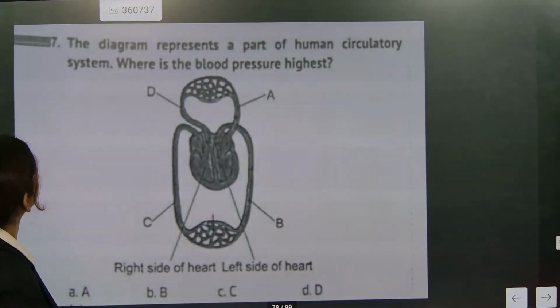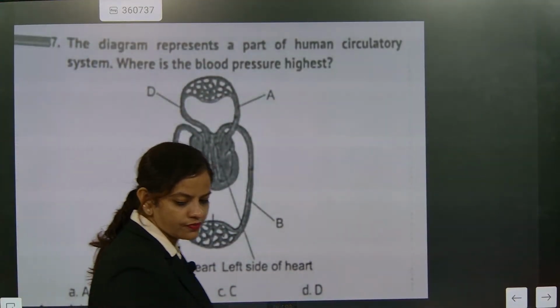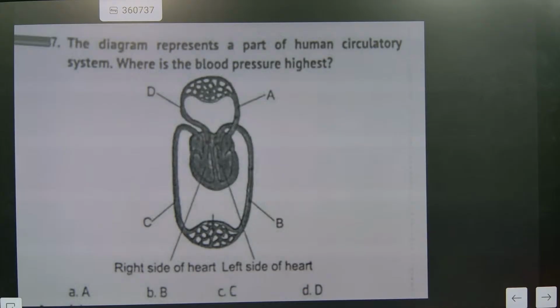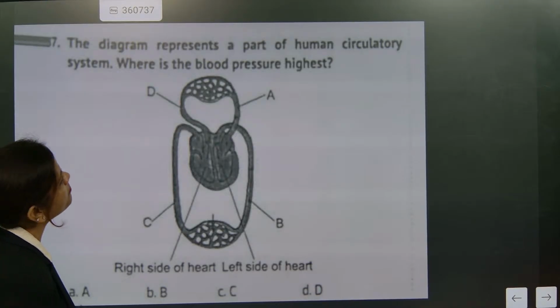Do this one. This is a challenge question for you. Now look here. The diagram represents a part of the human circulatory system.